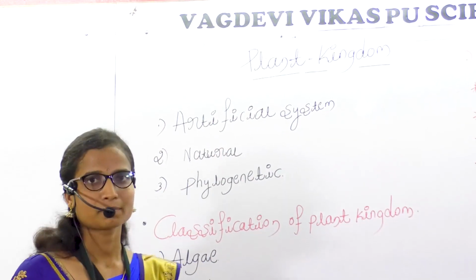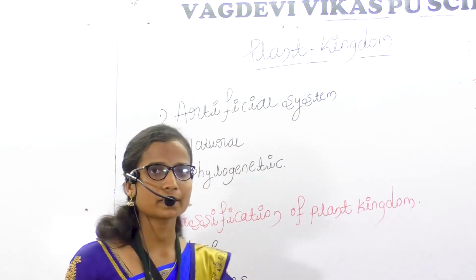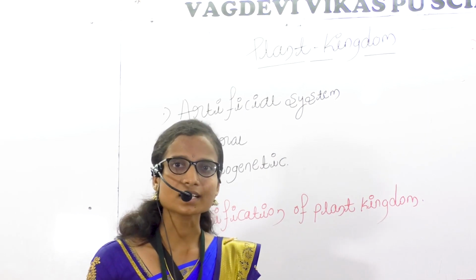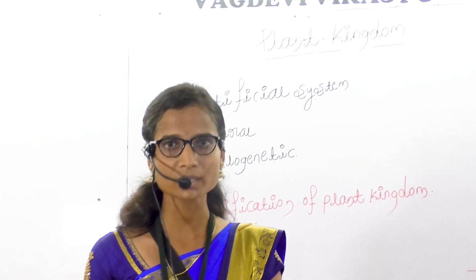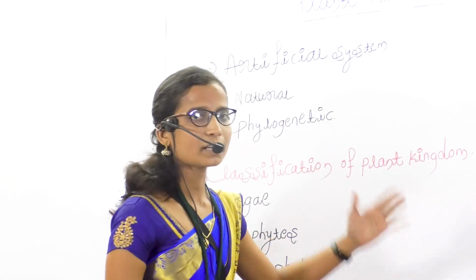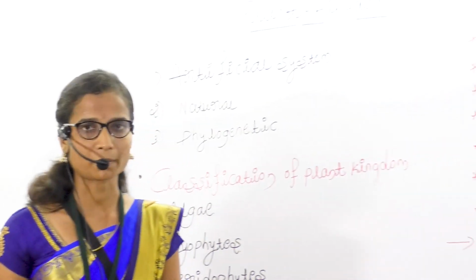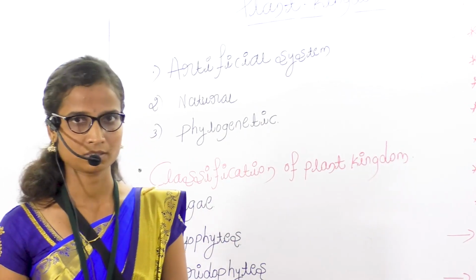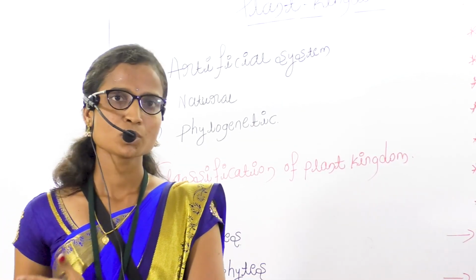Here, plants, you already know about plants and animals. Plants are living organisms. So animals and plants are living organisms. In this chapter, you have to study about plants, how the plants are produced, or how the plants are classified. These are all factors studied in this chapter. Many biologists have classified the plants regarding morphology, anatomy, and cells.